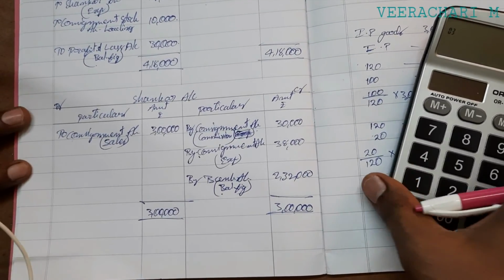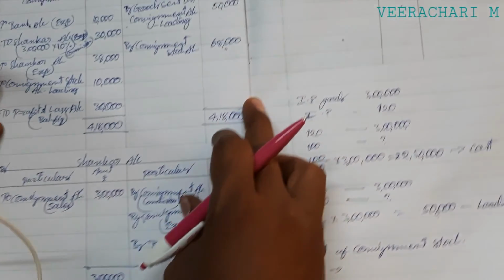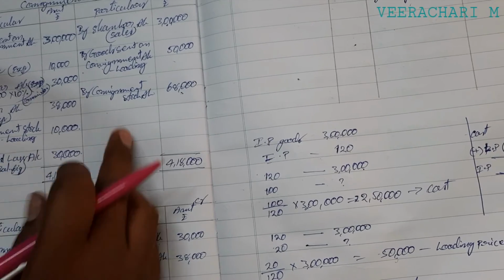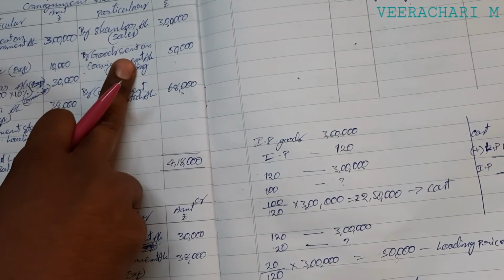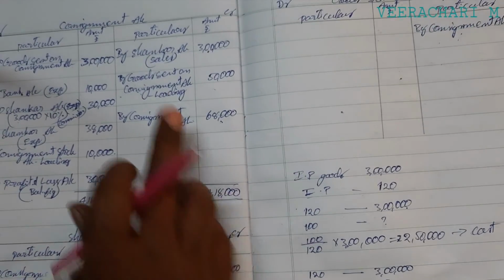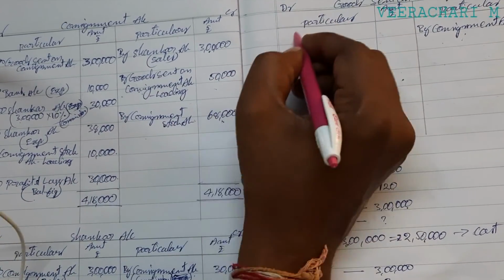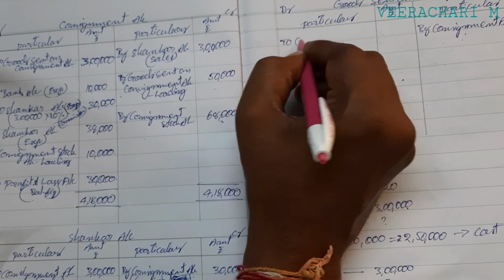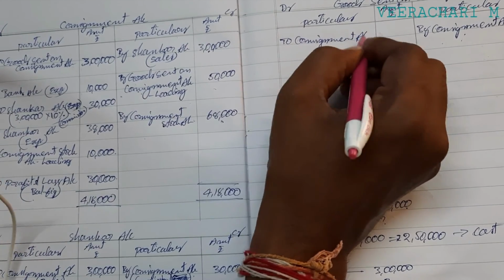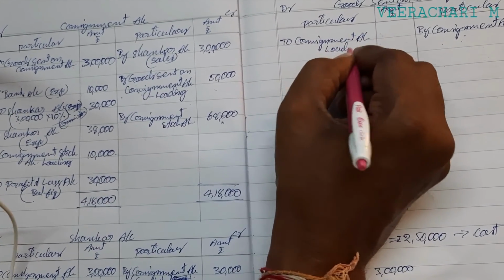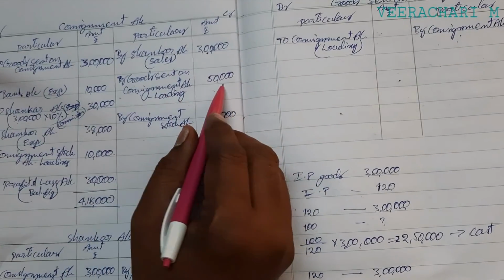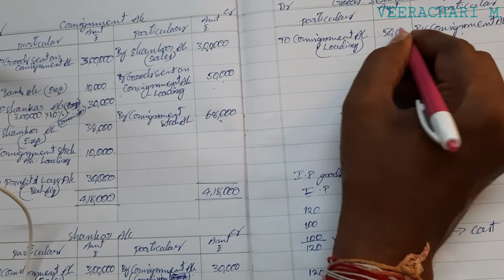And also close the goods sent on consignment account. Whatever loading price is included in the goods sent on consignment account, we have written on the credit side in the consignment account. So now you can debit it to consignment account, that is loading. The goods sent on consignment include 50,000, so you can debit it.